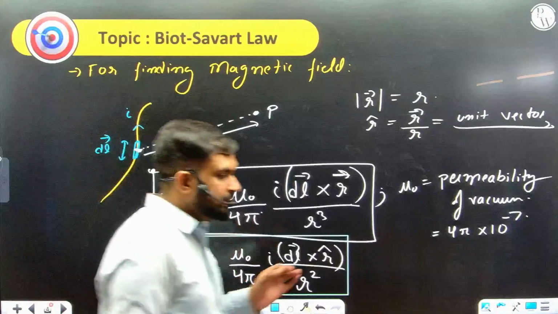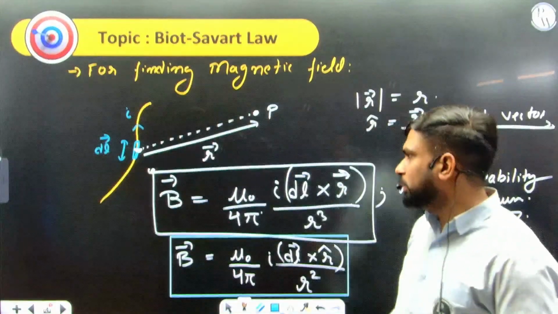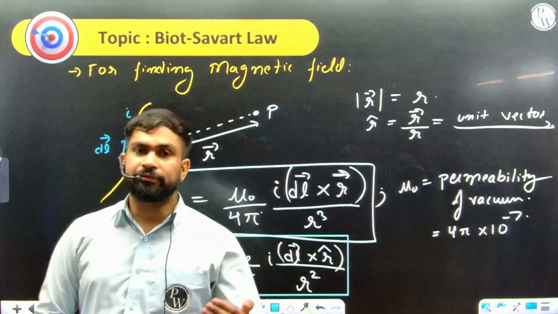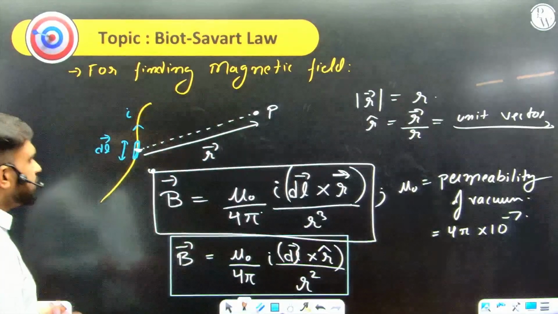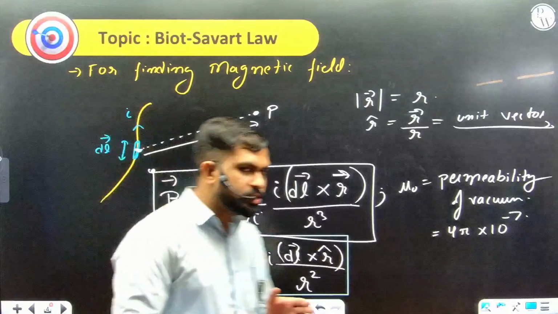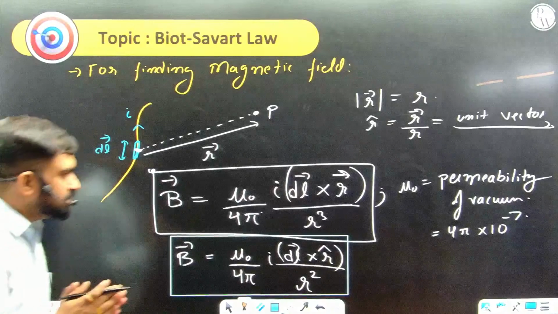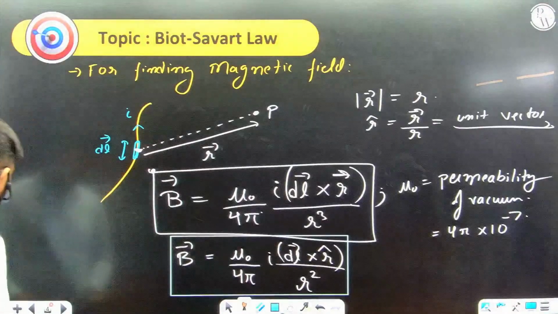Biot-Savart law is a very general formula and we can extrapolate this for different wires and different shapes of wires. Let's say for a straight current carrying conductor of finite length, I want to find the magnetic field. Okay, so let's proceed.